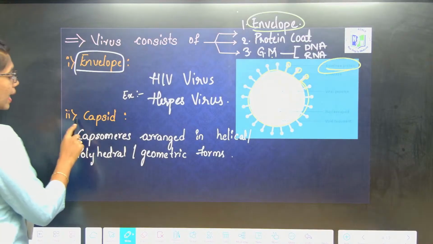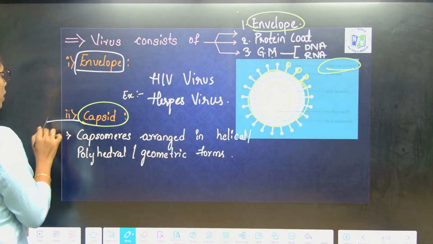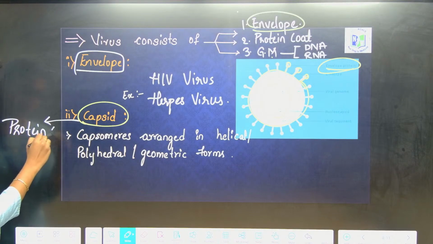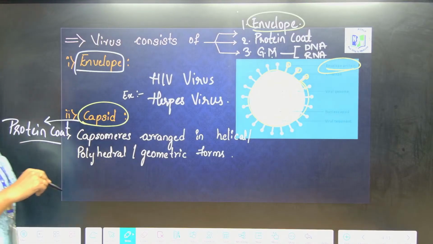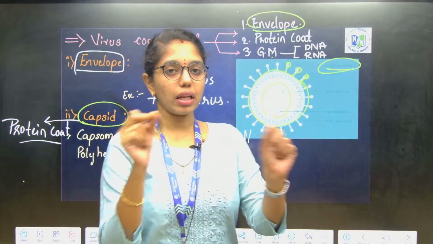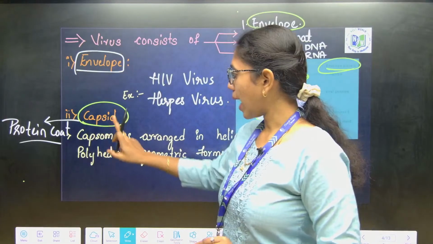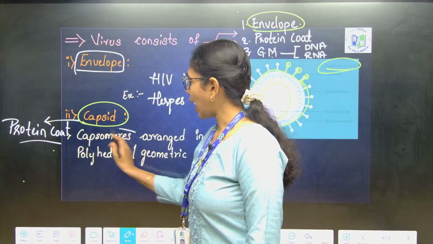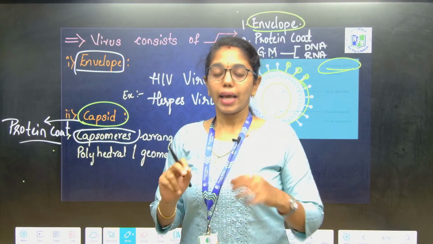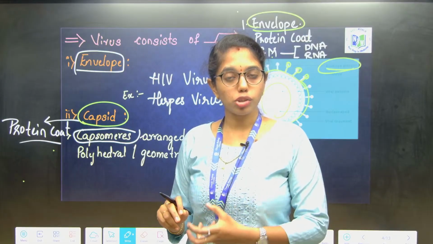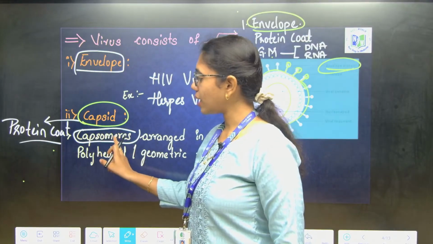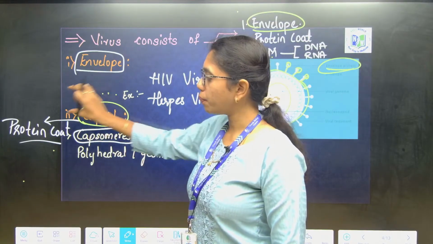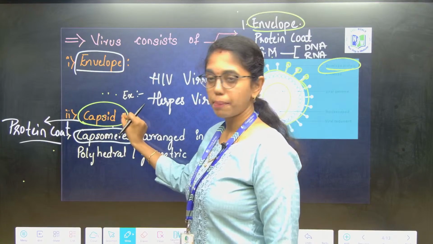Next is capsid. Capsid is the protein coat of the virus. Protein coat definitely has amino acid chains, right? What is a protein? The chain of amino acids. So, capsid is the protein coat. The subunits of this protein coat are called capsomeres. Like how we say amino acids are building blocks of protein, here the units of capsid are capsomeres.